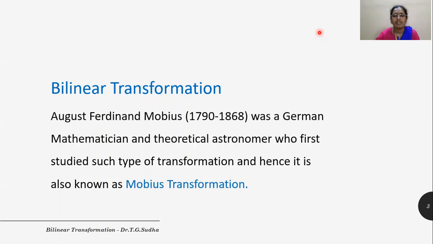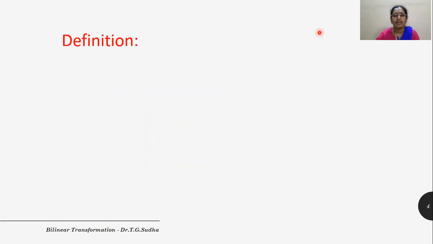August Mobius was a German mathematician and a theoretical astronomer who first studied such type of transformation, and hence it is known as Mobius transformation. Now let us see the definition.